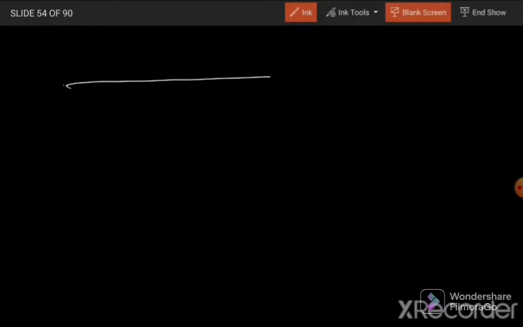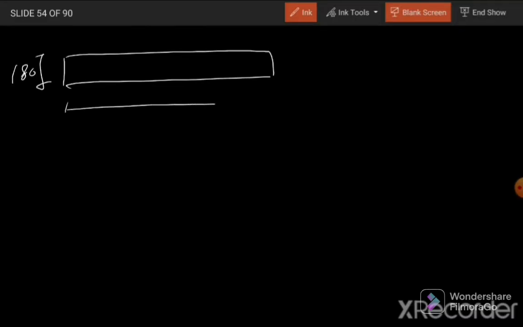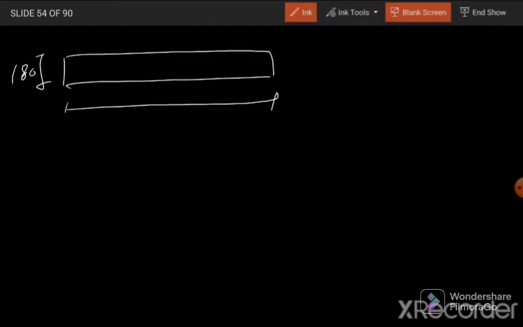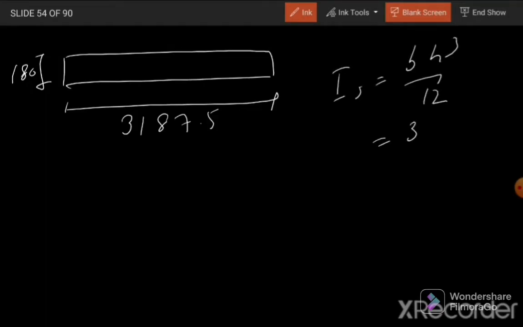How? Now we have the section for the slab. This is 180 and this total width is 3187.5. So IS will be equal to simply BH cube over 12, where B is 3187.5 and H is 180 cube divided by 12. So here we can get the value of IS.